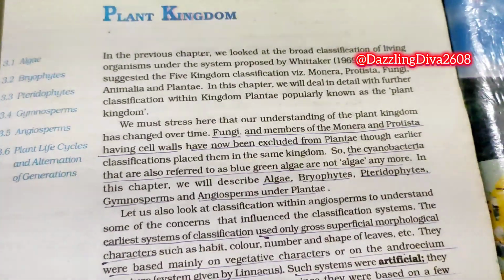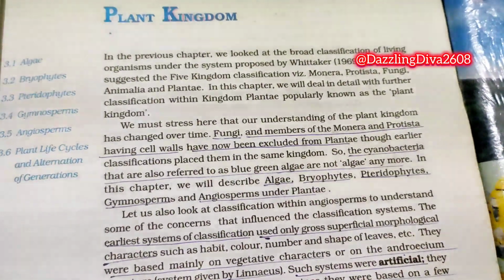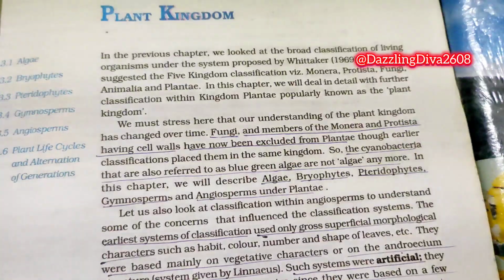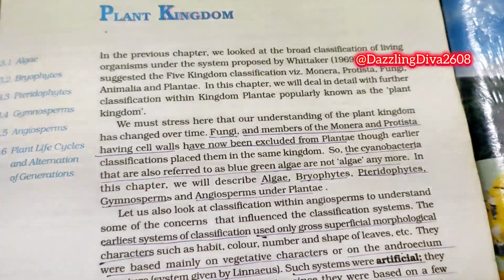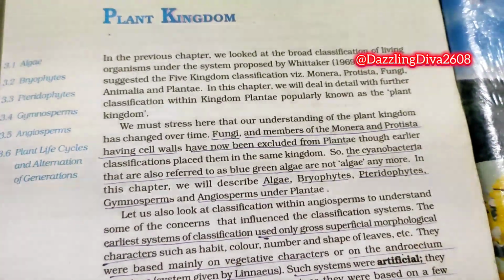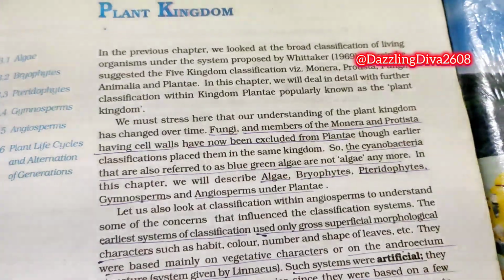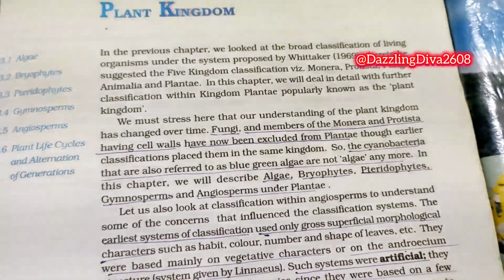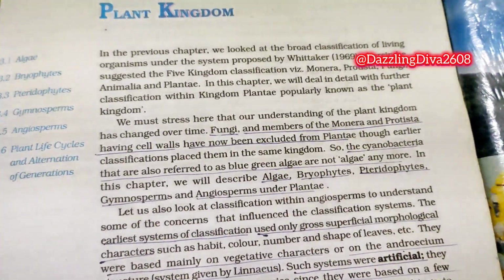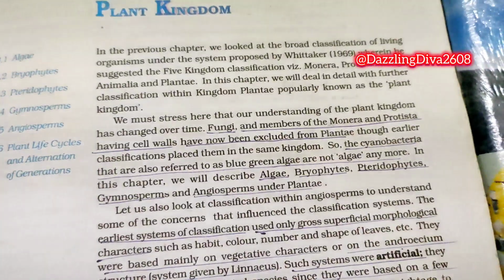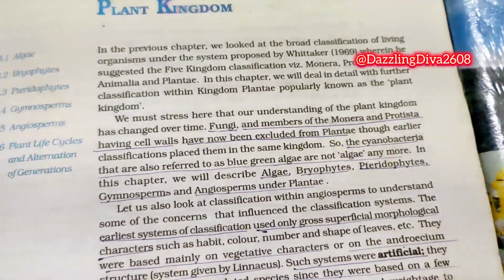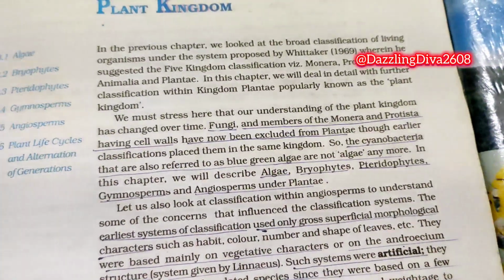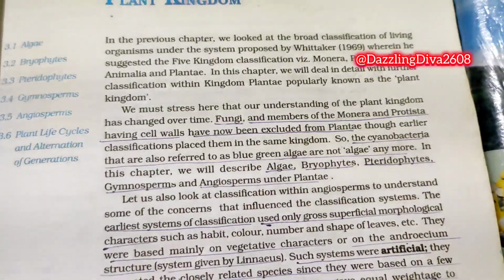We must stress here that our understanding of the plant kingdom has changed over time. Fungi and members of the modern Protista having cell walls have now been excluded from Plantae, though earlier classifications placed them in the same kingdom. So, the cyanobacteria that are also referred to as blue-green algae are not algae anymore. In this chapter, we'll describe algae, Bryophytes, Pteridophytes, Gymnosperms, and Angiosperms under Plantae.